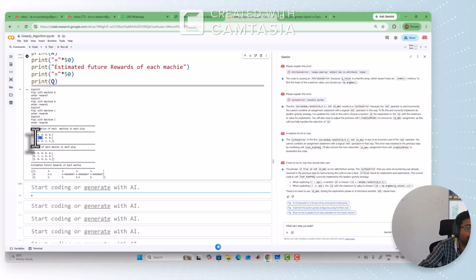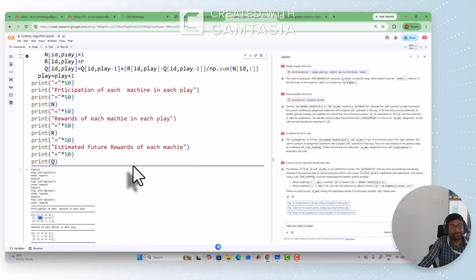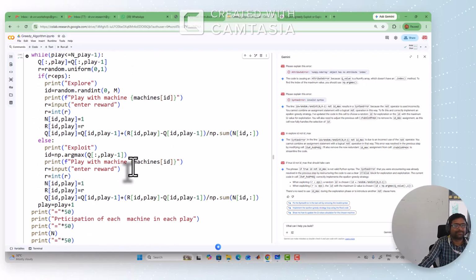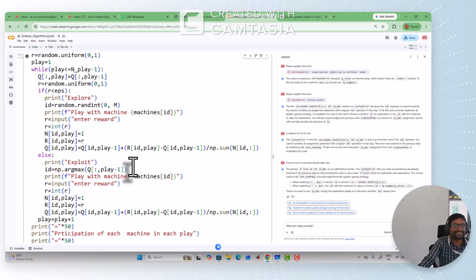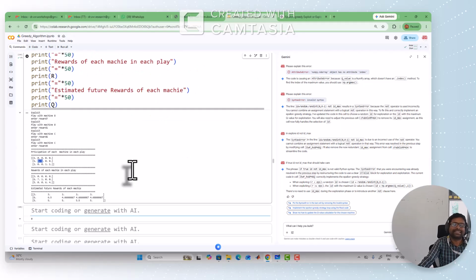This represents how many times, in the first play, all machines are participated by the user. First play B machine, second play B machine, third play C machine, fourth play C machine participated. So this is how we can estimate the rewards. We can suggest to the user which machine to play, which machine to go to, to expect more returns. Hope you understand. And after multiple revisions, multiple corrections, this is our final code for the greedy optimization.